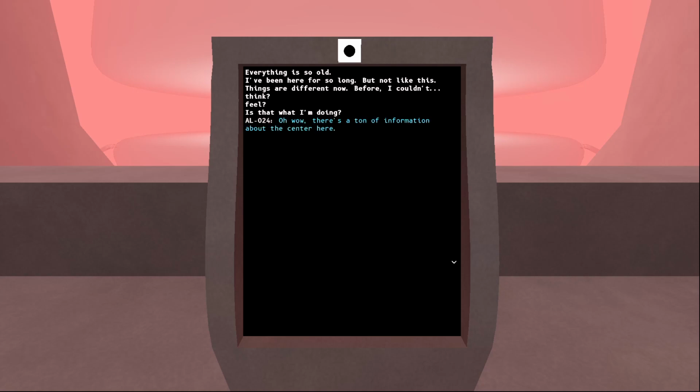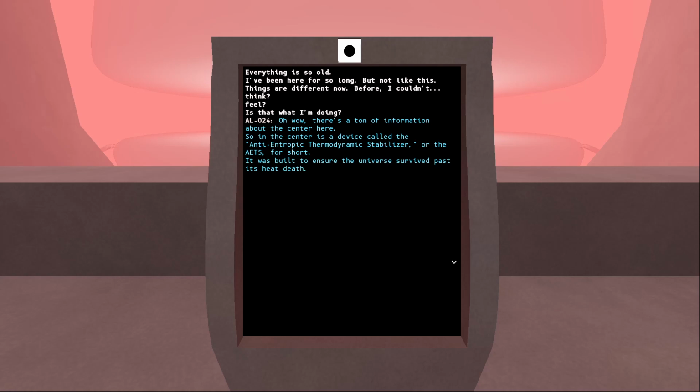Oh wow, there's a ton of information about the center here. So in the center is a device called the Anti-Entropic Thermodynamic Stabilizer, or the AETS for short. Ah, I was right. Is that the center? Oh, I thought we were further away. The center being the sphere thing in front of us, behind the terminal.